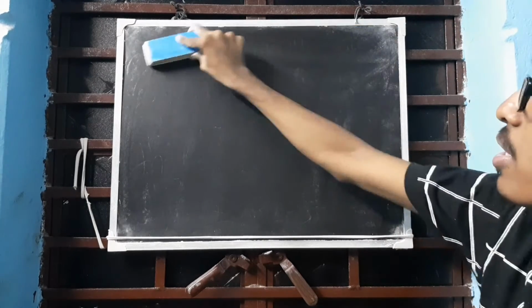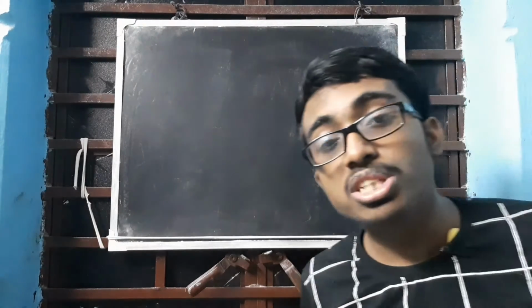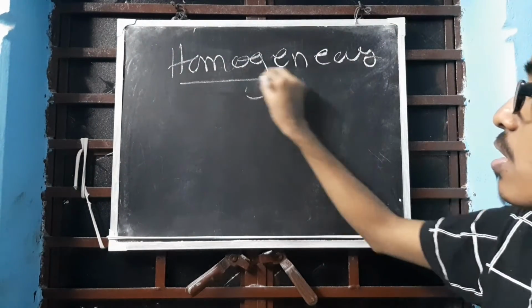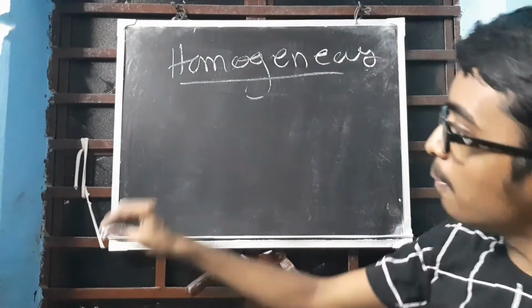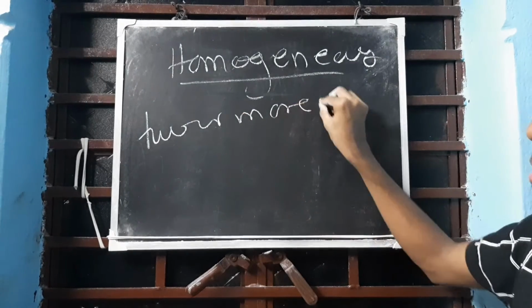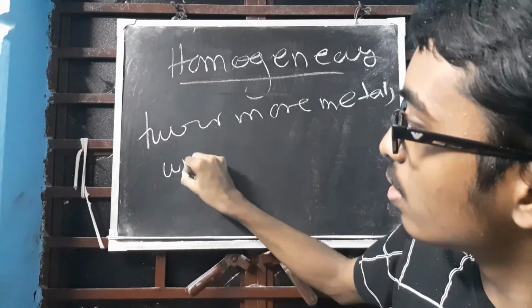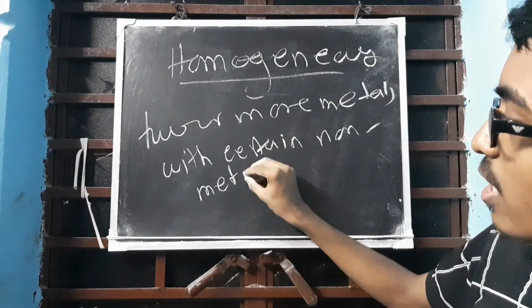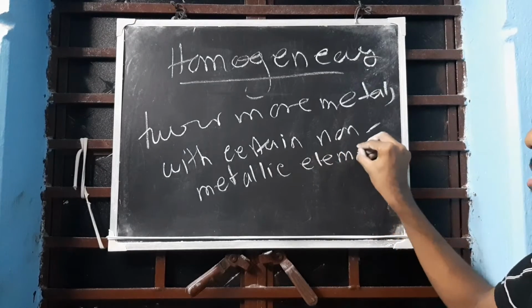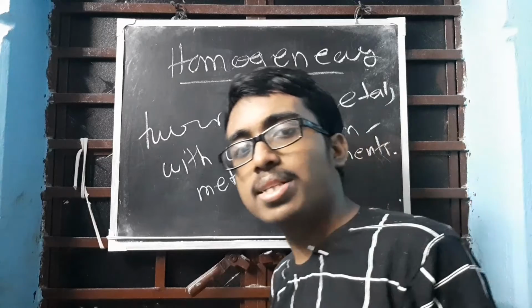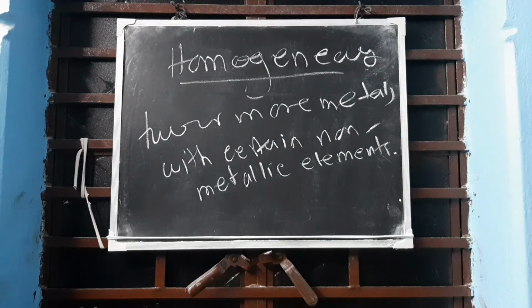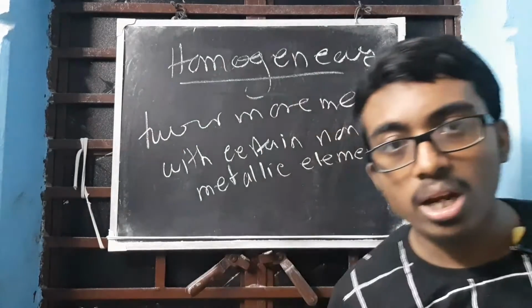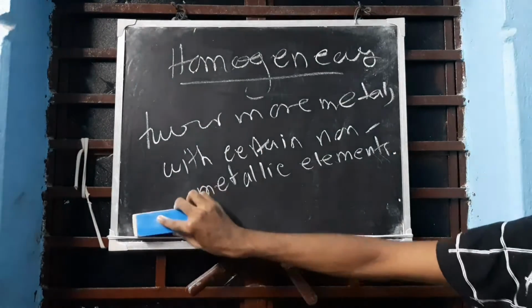An alloy is a homogeneous mixture of two or more metals with certain non-metallic elements, or it can be with other metals also, that is not a problem. This is the definition of an alloy.